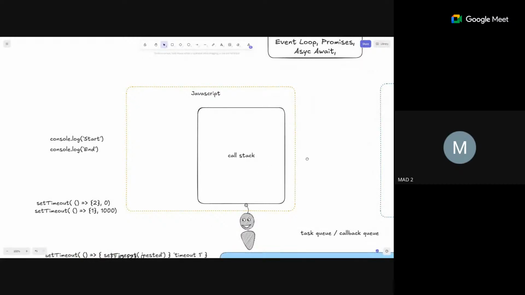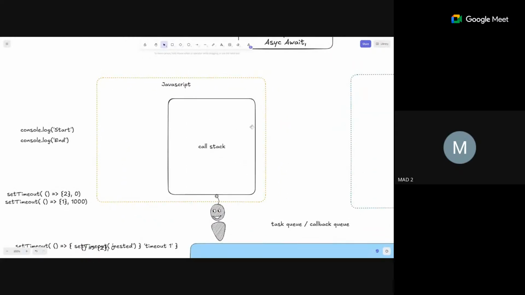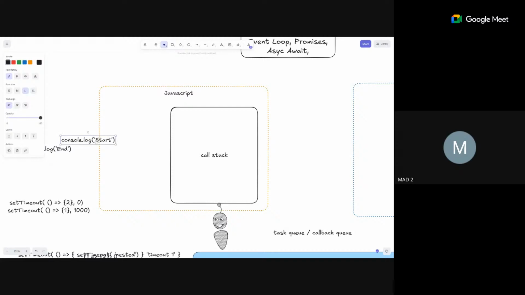So inside JavaScript, we have a call stack which takes into account what function is executed at what order. In here, what happens if I just have the two lines of code? First, console.log start will execute and then it will get over. Then the second line console.log end will execute and then it gets over. That's the manner in which JavaScript executes code.